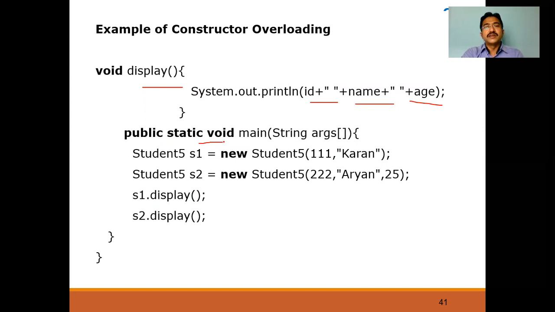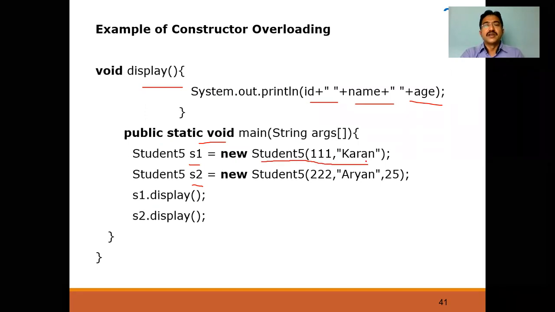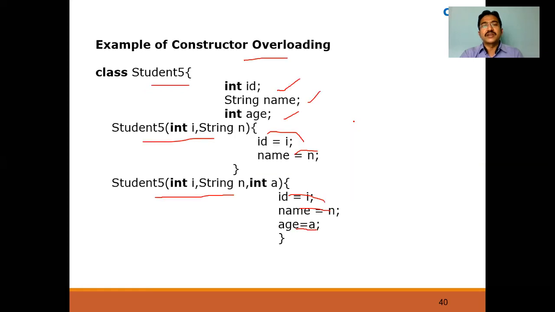I am calling the main method and creating the objects s1 and s2. Now when I create the object, I am calling the constructor with two parameters. It will come back to the two-parameter constructor here. That is two parameters.